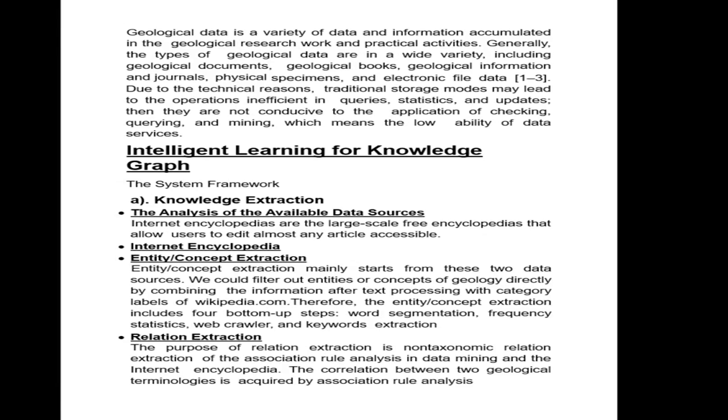The third point is entity extraction. This includes text processing using internet sites, where we segment the words and extract the keywords. Entity extraction has four parts: word segmentation, frequency statistics, web crawler, and keyword extraction.